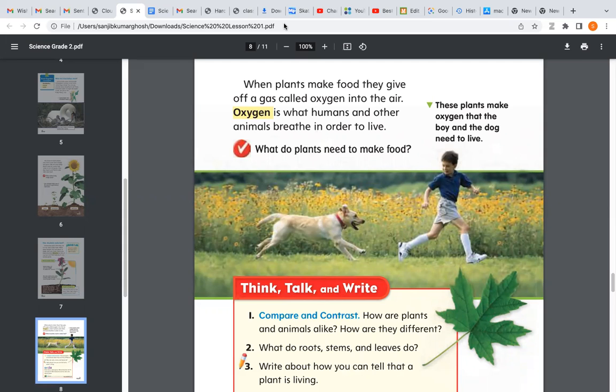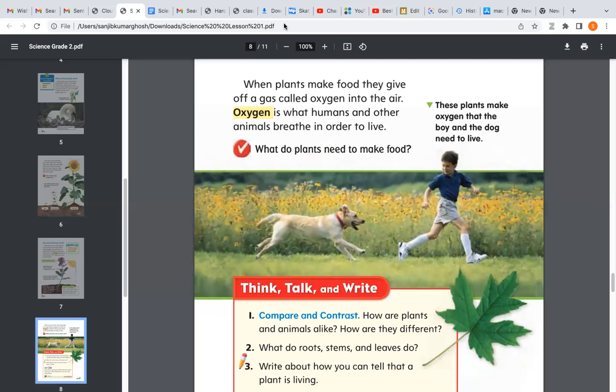So what happens when plants make food? They give off a gas called oxygen into the air. I told you the plants breathe in carbon dioxide. That carbon dioxide is needed by the plants to make the food. So while making the food, they convert the carbon dioxide to oxygen and breathe out the oxygen into the air. Oxygen is what humans and other animals breathe in order to live.